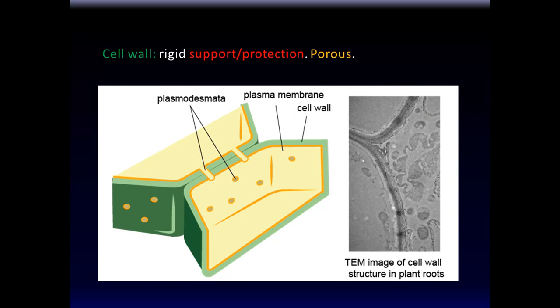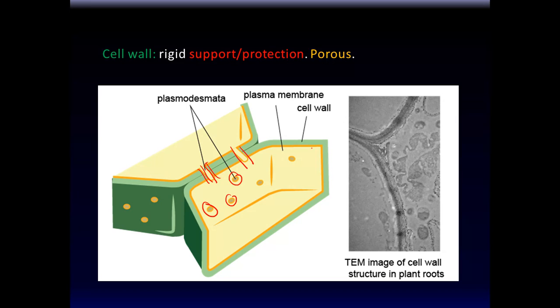Now, cell wall is not pure cement. It actually has some degree of complexity to it. Plant cells communicate with one another. So it's like this. They have little tunnels. Okay, these are called plasmodesmata. They're little tunnels between plant cells, which allow them to communicate with each other, like a little window from one cell to another cell. So plasmodesmata allow plants to communicate with the little pores, and they obviously would have to go through the cell wall to be able to do that.